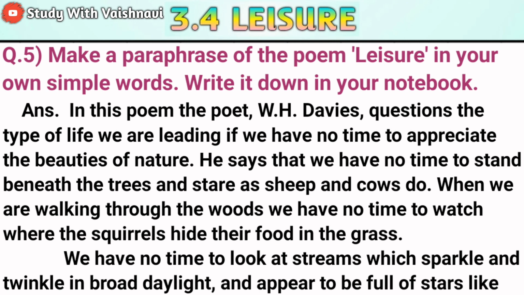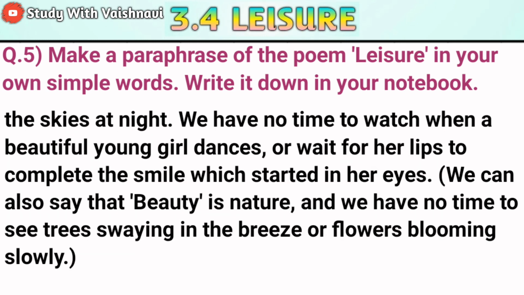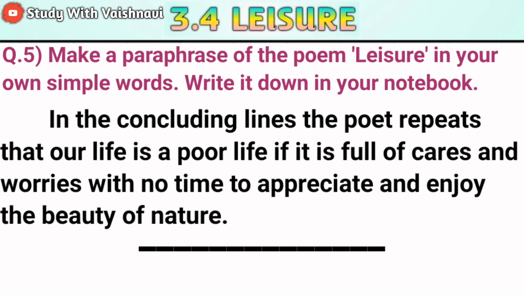the grass. We have no time to look at streams which sparkle and twinkle in broad daytime and appear to be full of stars like the skies at night. We have no time to watch when the beautiful young girl dances or wait for her lips to complete the smile started in her eyes. We can also say that beauty is nature and we have no time to see trees swaying in the breeze or flowers blooming slowly. In the concluding line, the poem repeats that our life is a poor life if it is full of cares and worries, with no time to appreciate and enjoy the beauty of nature.